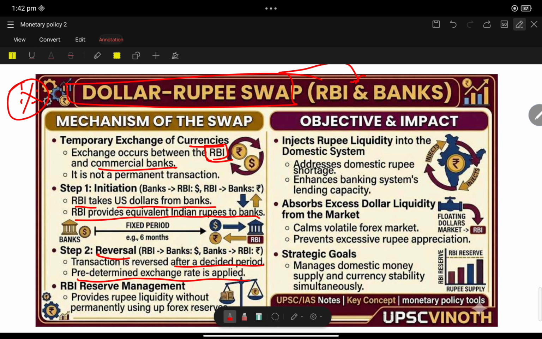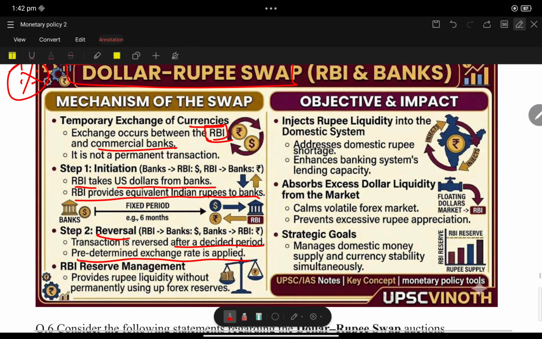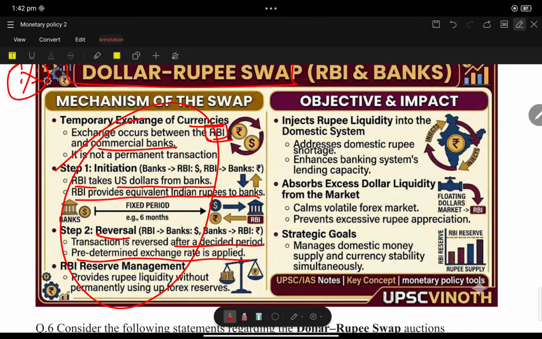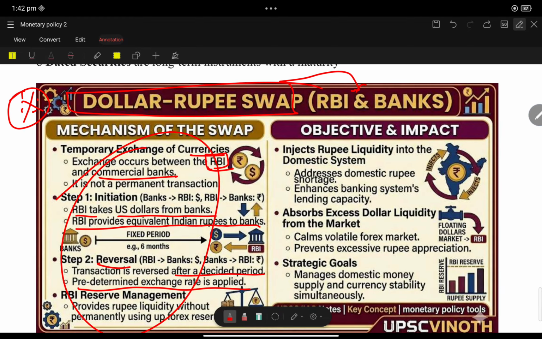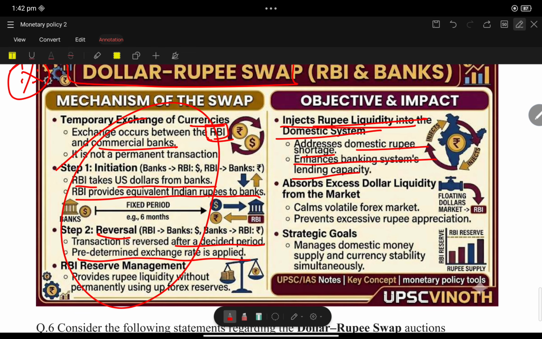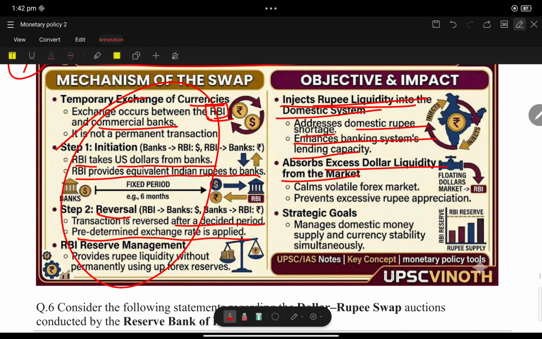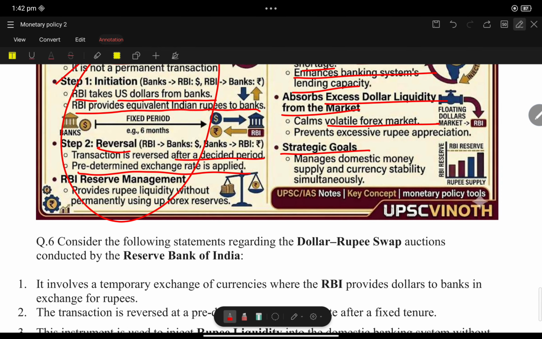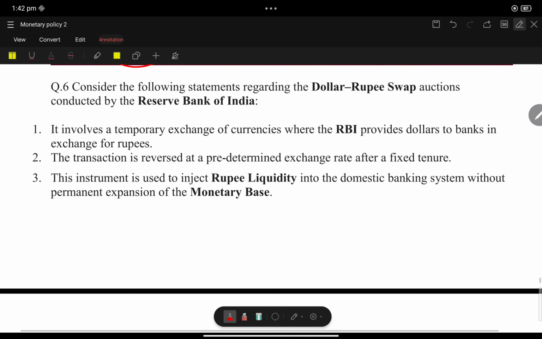Predetermined exchange rates are applied. This injects rupee liquidity into the domestic system while also absorbing excess dollar liquidity. It addresses domestic rupee shortage, enhances the banking system's lending capacity, absorbs excess dollar liquidity, and calms the volatile forex market. Strategically, it manages domestic money supply and currency stability simultaneously.